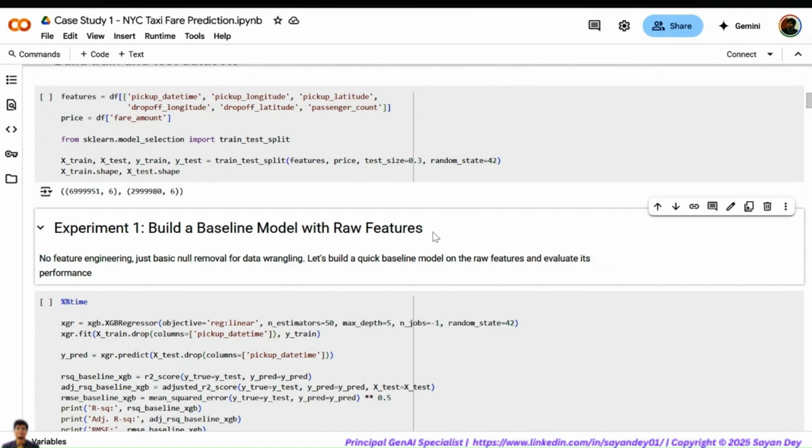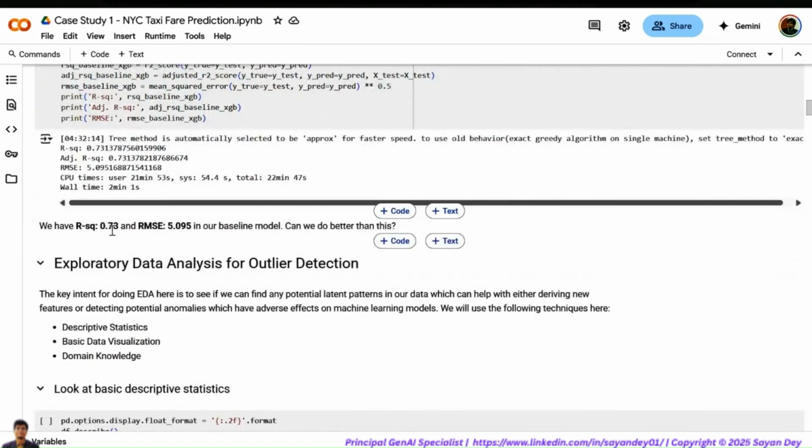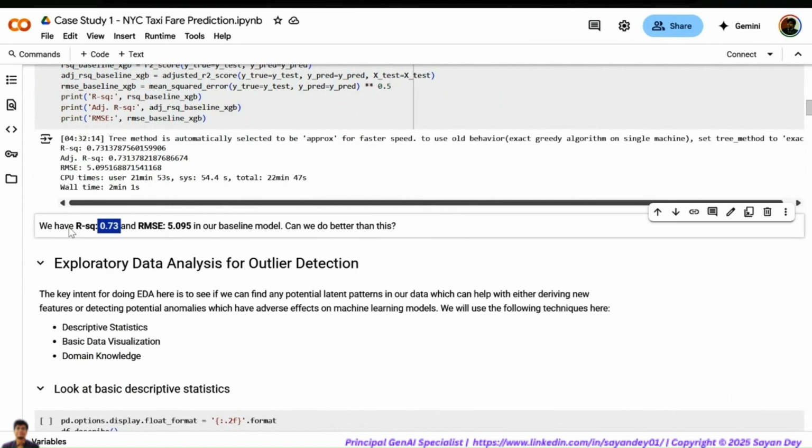So take the data as it is and try to build a baseline model with the raw features. That's the first and foremost thing that we will try to do. So we'll take the data as it is, and based on that, we will build a baseline model. So take the X and Y and build a baseline model. So we are getting something like 73%. So 73% is the R squared we are getting for the baseline model.